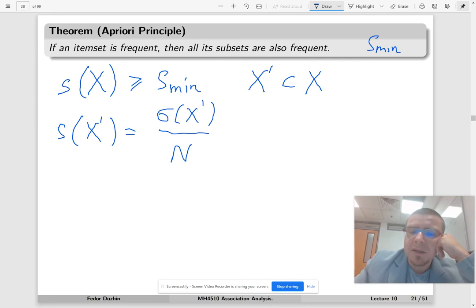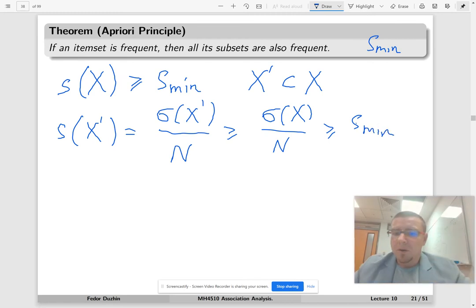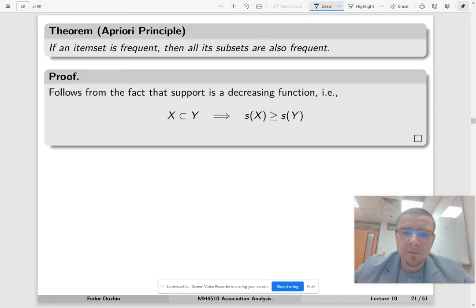Which means that the number of item sets that contain X prime should be bigger than the number of item sets that contain X, or probably equal. So it's going to be bigger than or equal to the number of item sets that contain X over n. And we know that this is bigger than or equal to S min. Okay, so the theorem is proved. Very, very simple theorem and extremely powerful. We can also say that the support is a decreasing function.